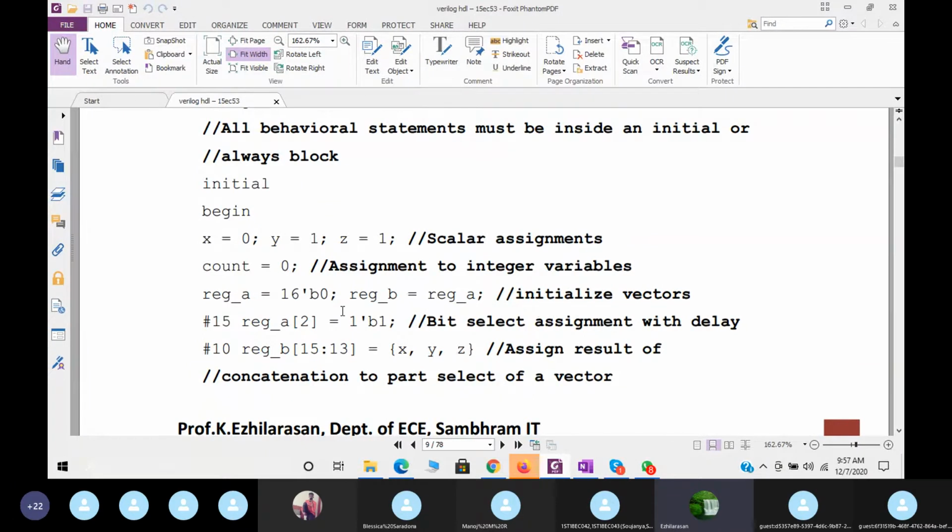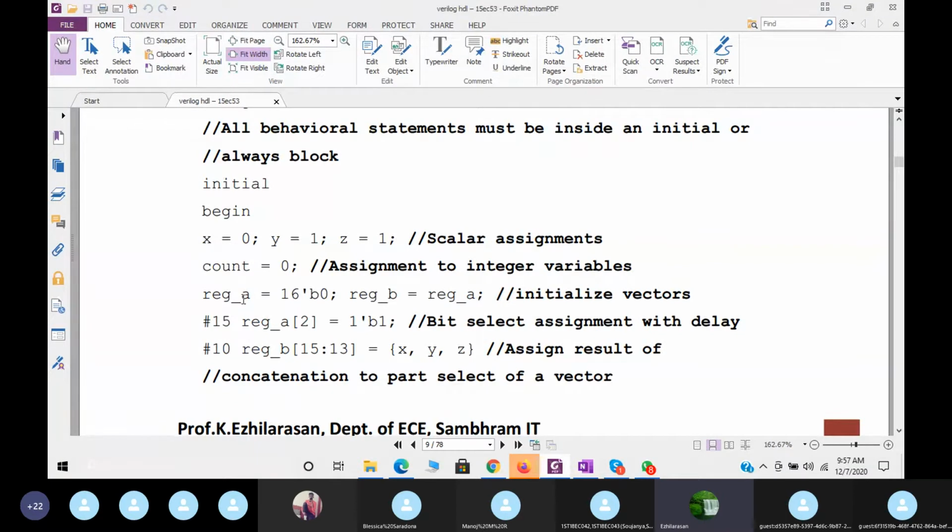As I said, this equal to symbol is nothing but a blocking statement. What will the blocking statement do? It will execute in a step-by-step fashion. So the reg_A values are all 0. Now reg_B is equal to reg_A, so the previous value of register A, which was 0, will be updated to register B also. Now at present time delay 0, register A and register B both have the values 0 only.